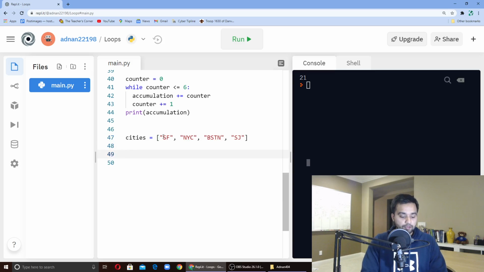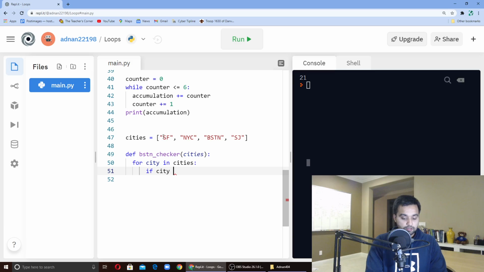And then you have a function, BSTN checker, that takes in cities. And then what you do is you iterate over each city. And then somehow, if you just get unlucky and the city equals BSTN, then you break.